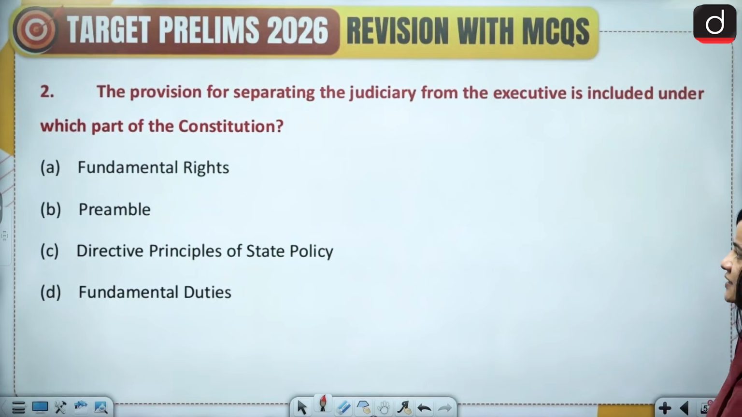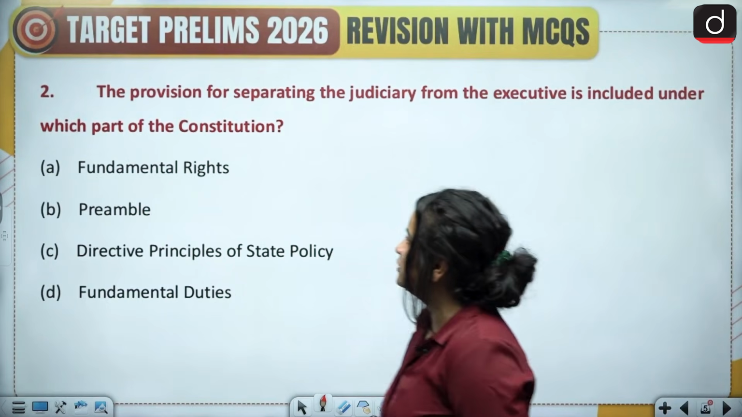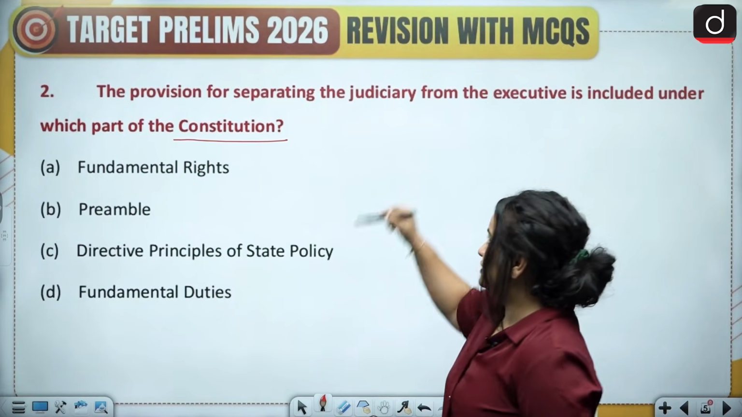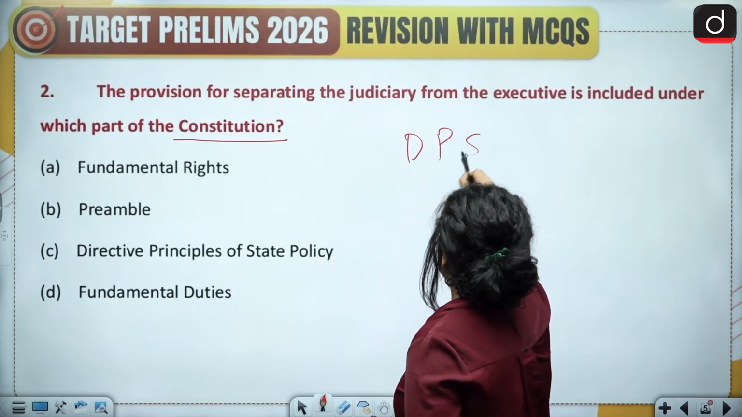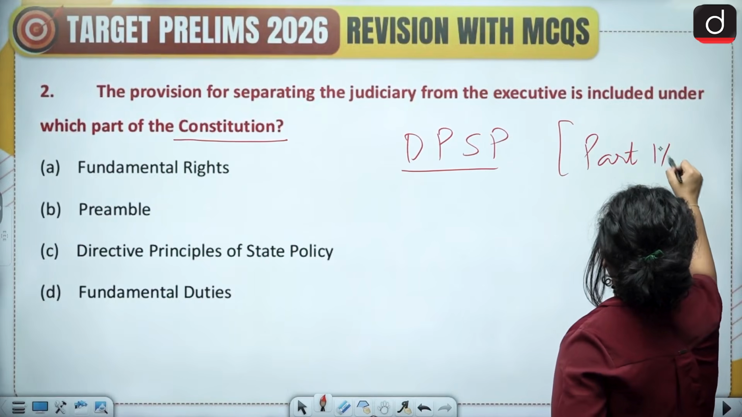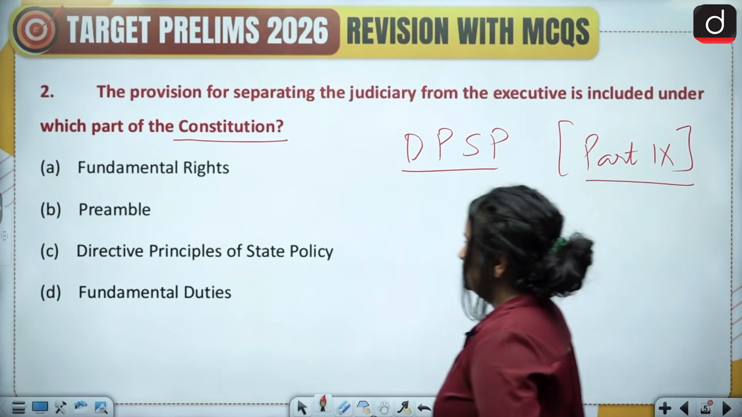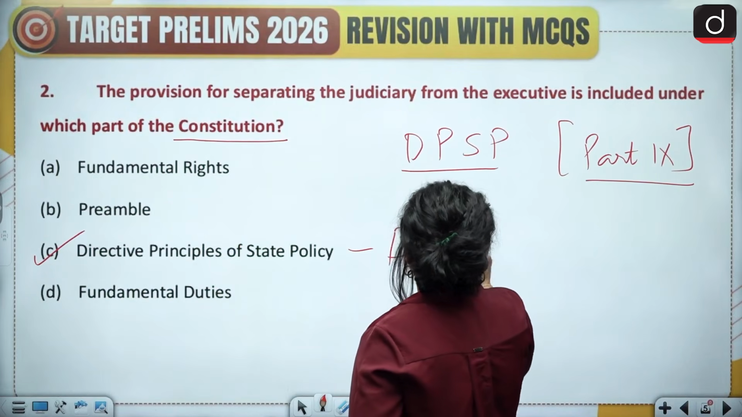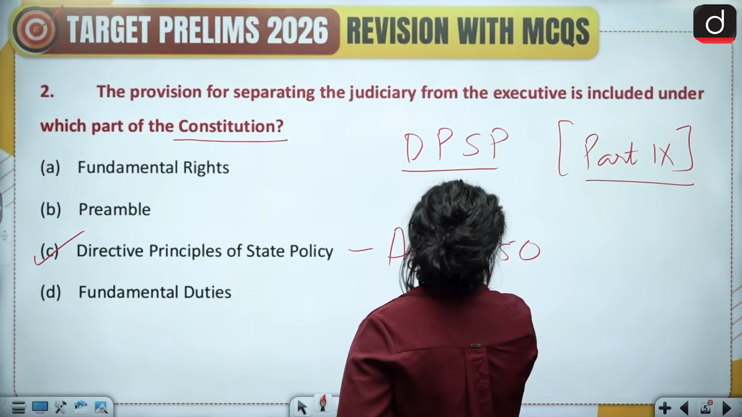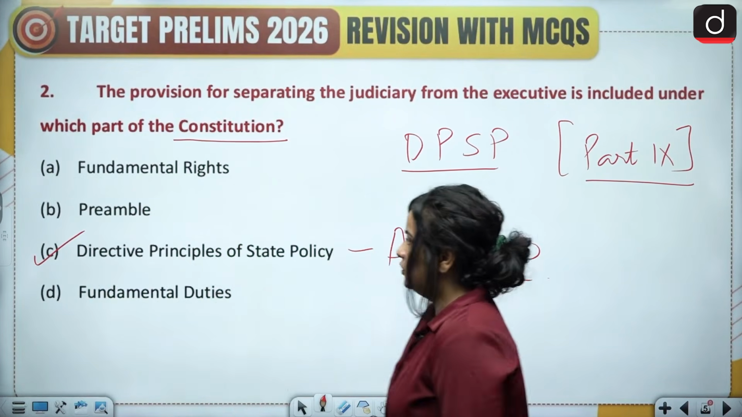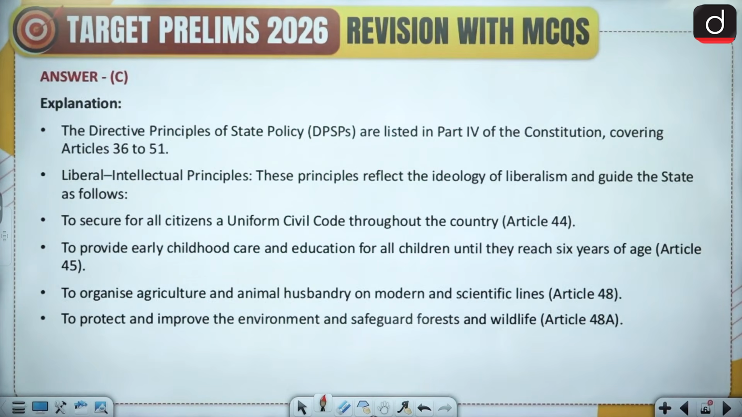The second question says the provision for separating the judiciary from the executive is included under which part of the Constitution? So it's a very straightforward question. This is included in the directive principles of state policy, which is part 4 of the Indian Constitution. So answer C is the correct answer, and this is included in Article 50. So a very straightforward question with a straightforward answer. All right, let's move on.